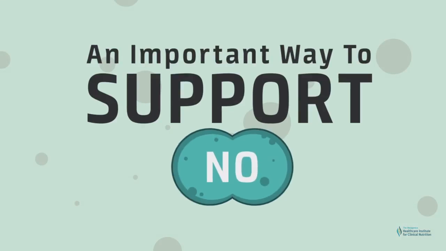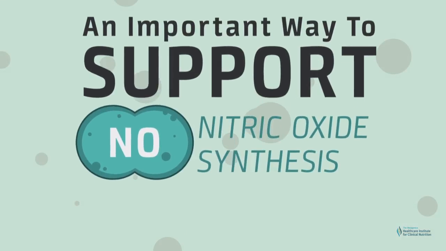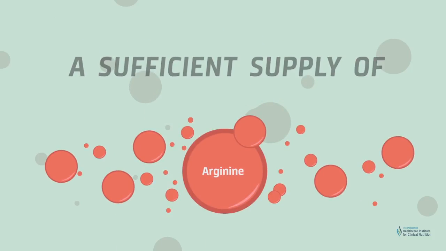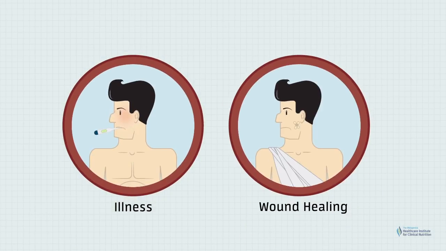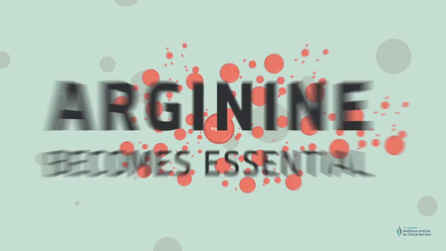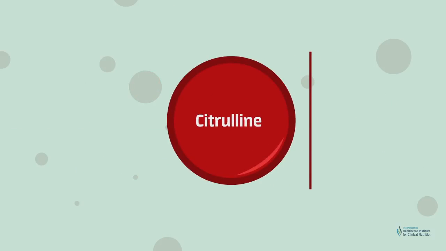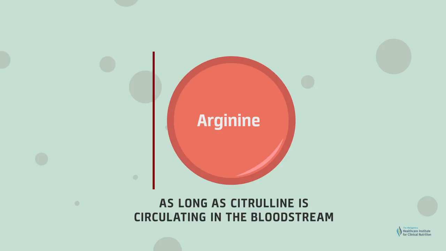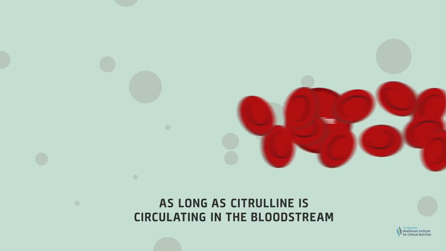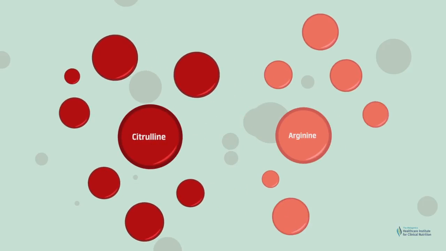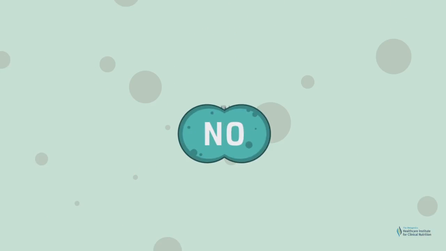An important way to support nitric oxide synthesis is to ensure that there is a sufficient supply of arginine. This becomes especially important during illness or wound healing, when arginine's use in the body is increased. Then, arginine becomes conditionally essential. Citrulline can be converted to arginine as long as citrulline is circulating in the bloodstream. Increased citrulline intake helps maintain arginine levels over time, enabling the production of nitric oxide.